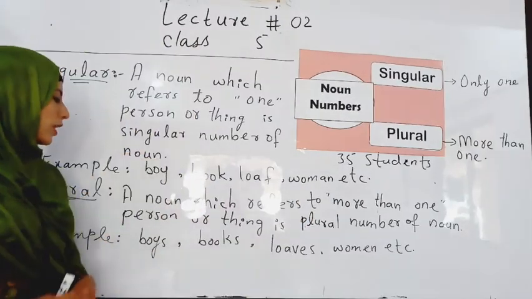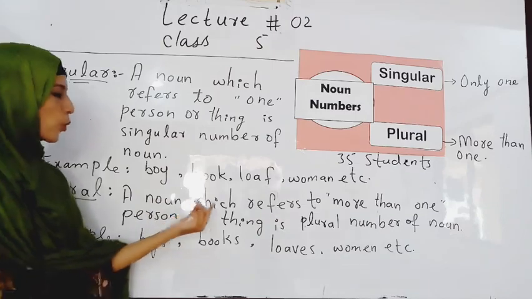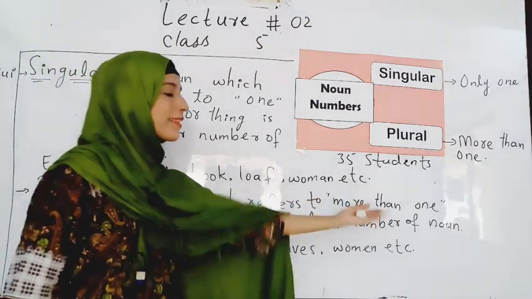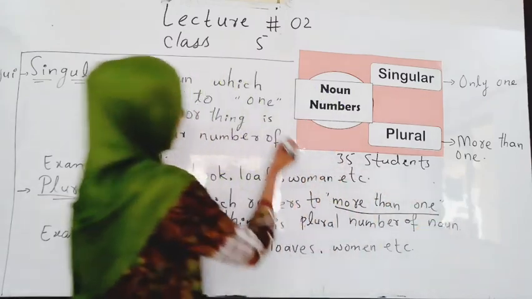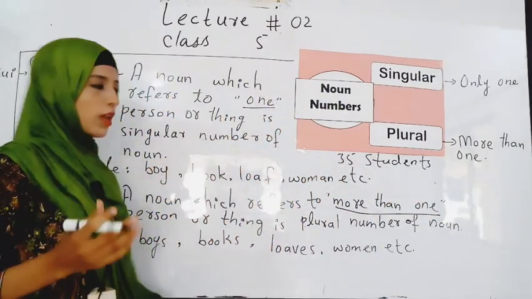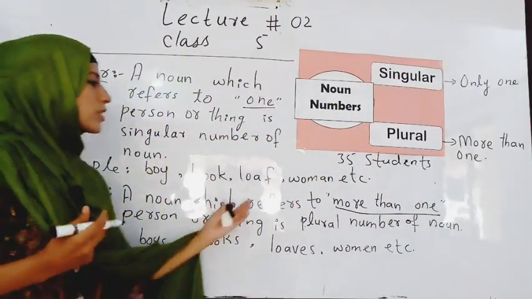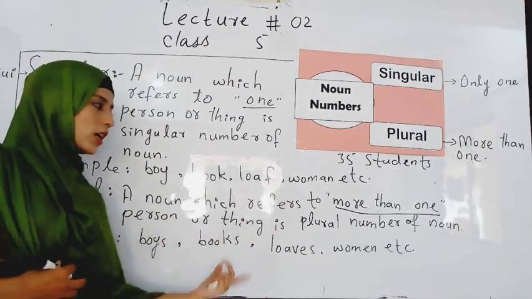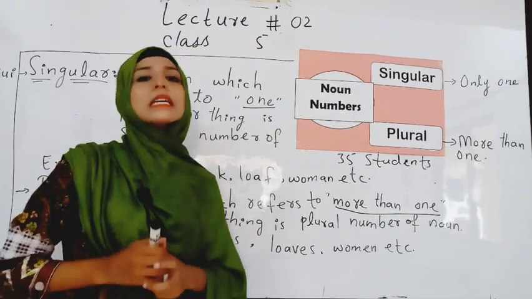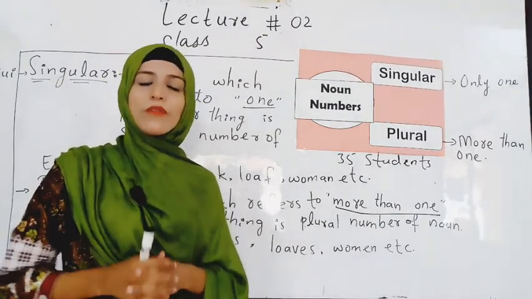Now come to the plural. A noun which refers to more than one. Kindly concentrate: more than one. A noun which refers to more than one person, thing, place or animal is called the plural number of noun.